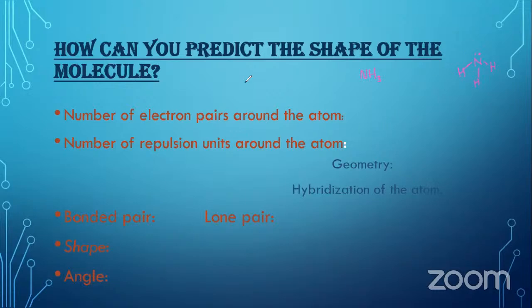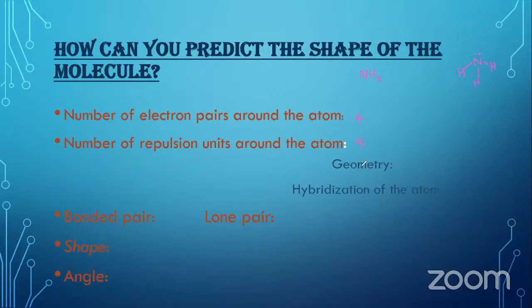Now, when you are asked to predict the shape, just writing the shape is not enough to gain the maximum mark. You have to show how you arrived at that shape from the prediction. So these steps should be followed, and marks are given for each step. Here, first of all, count the number of repulsion units, the electron pairs. Here there are 1, 2, 3, 4 electron pairs. All of them count as repulsion units. So the number of repulsion units is 4.